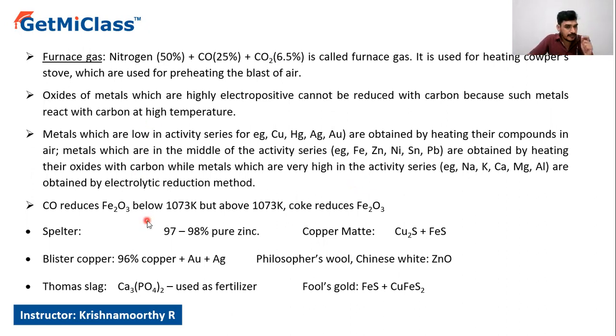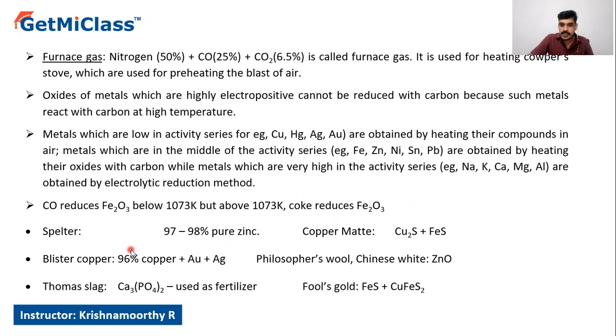CO reduces Fe2O3 below 1073. See, this is the critical temperature with respect to the hematite ore or magnetite ore: 1073 Kelvin. That is a particular temperature. Below that, carbon monoxide is used as the reducing agent, and above that, coke is used as the reducing agent. You can explain this concept by using the Ellingham diagram, the delta G naught versus temperature graph.